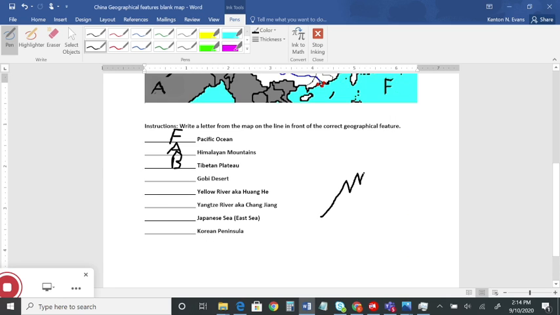So say we got our mountains here. All right, and then usually kind of at the edge of those mountains, there's kind of a raised area of flat land before the mountains go down. And this right here, this high, flat land is your plateau.